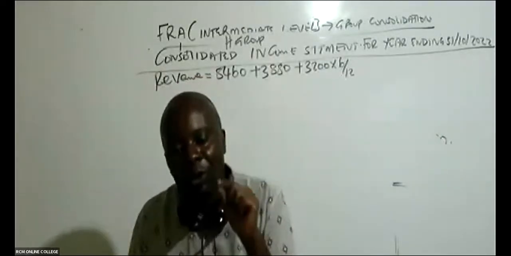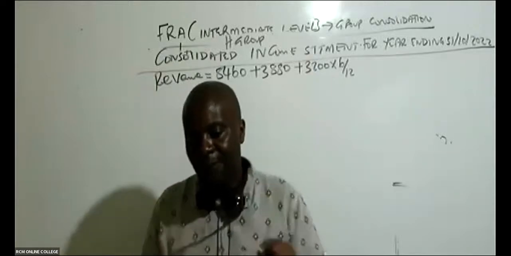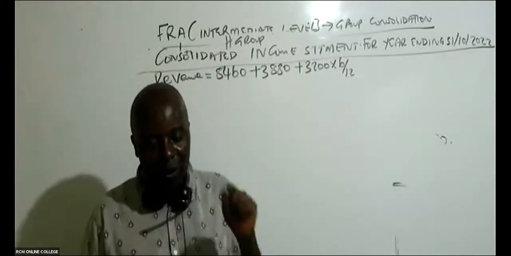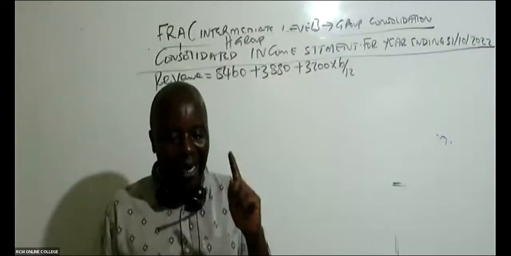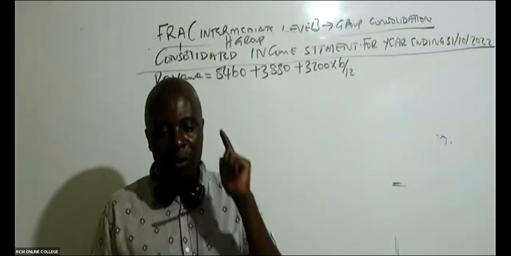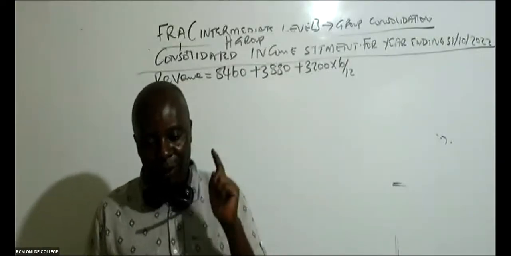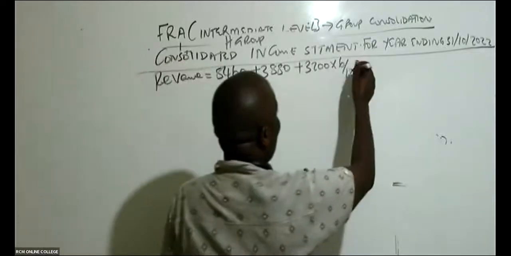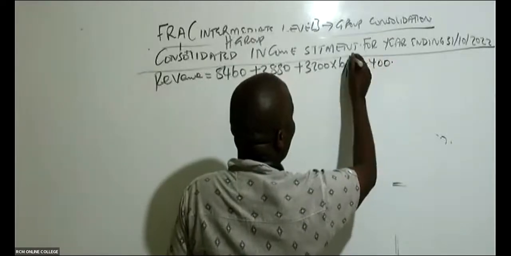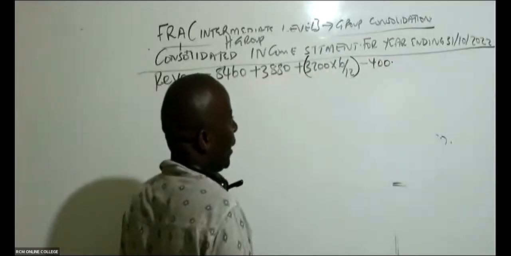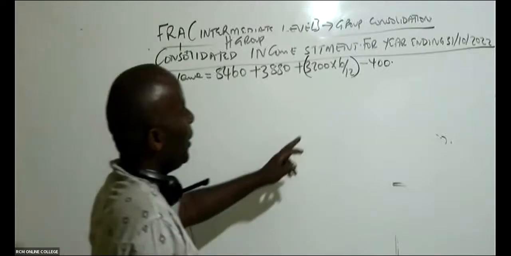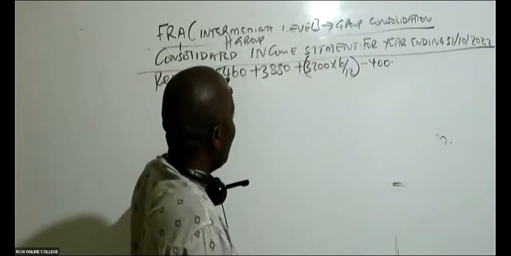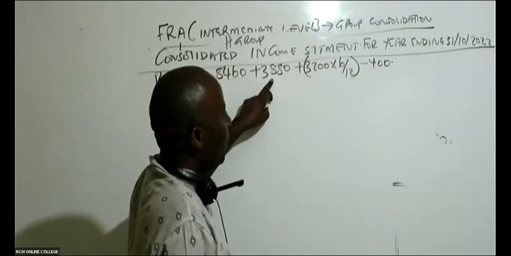Is there anybody who is able to remember the figure of internal sales? It was only one internal sales figure, from note number 4. It was 400. So you subtract 400. Remember, we put this in brackets like that, so that you don't subtract the 6/12 with these other numbers.